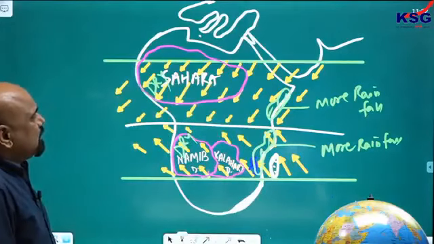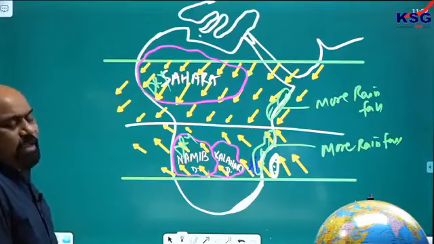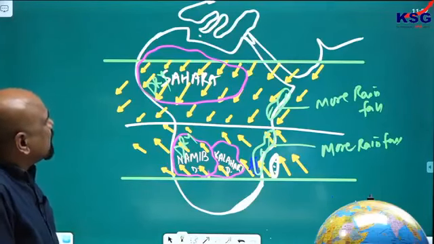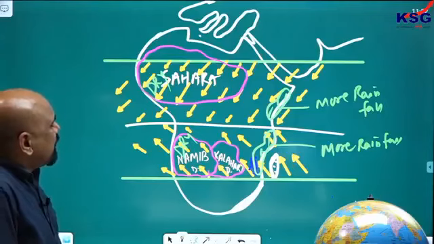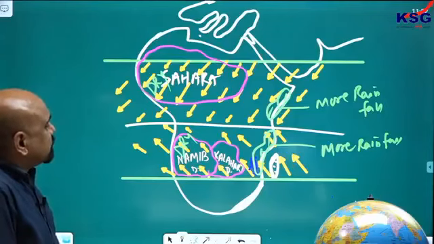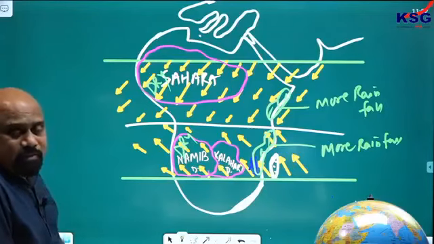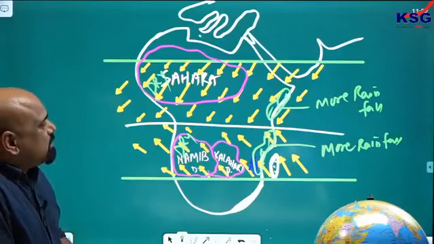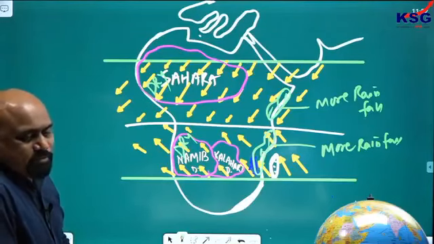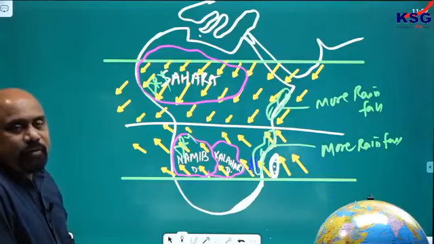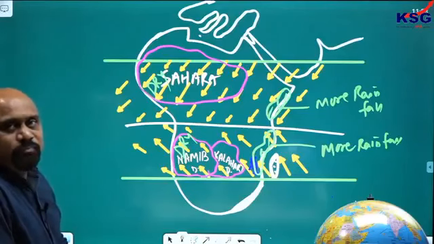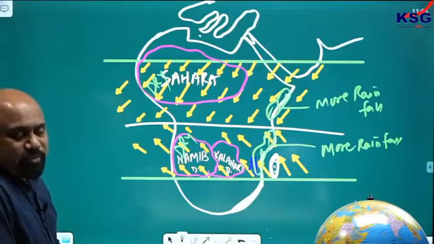See here, this is because of the easterly wind. Any continent you take, wherever you will go, you will find this. Almost all the continents have the same thing. So easterly wind is responsible here, and it impacts the climate of different regions.